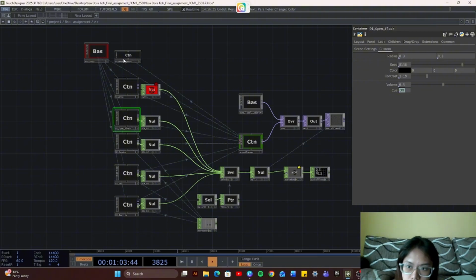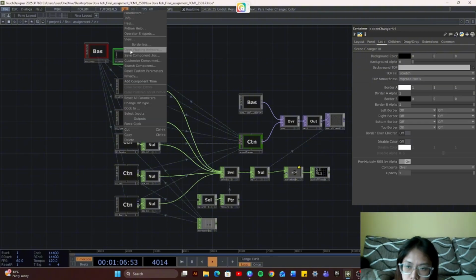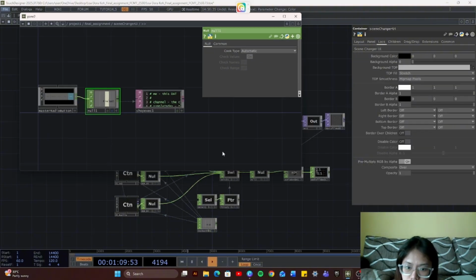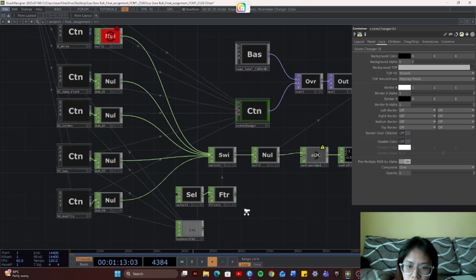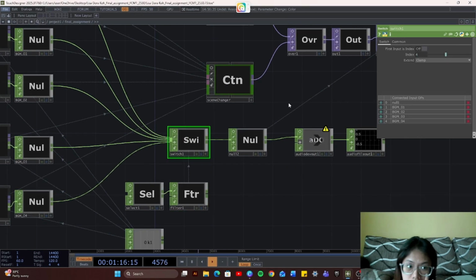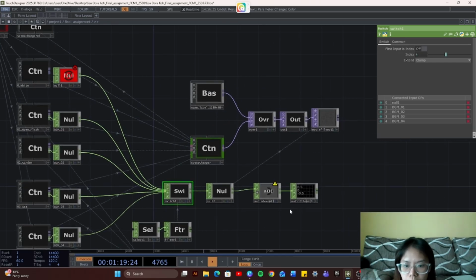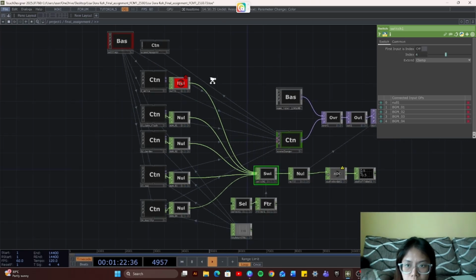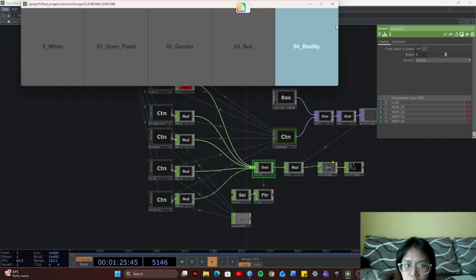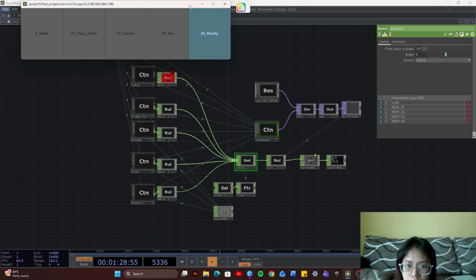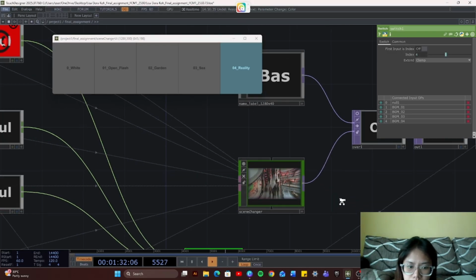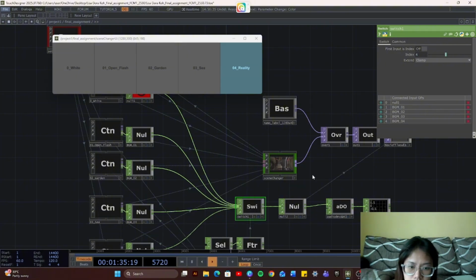And how it switches is actually using this one. I use the null from inside here, this null chop, and I select it into here to make the switch in between smoother. I place a filter and I place it into the index here, and then I use this button to change scenes. So it's like this. First scene. It's quite laggy because I used too many videos.